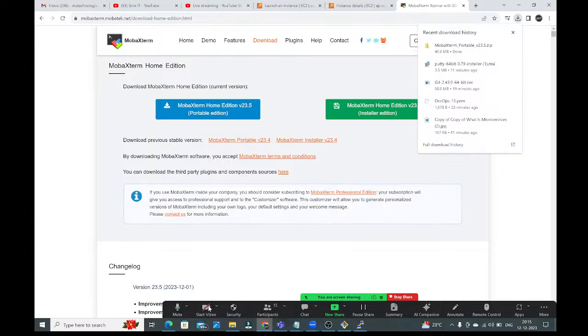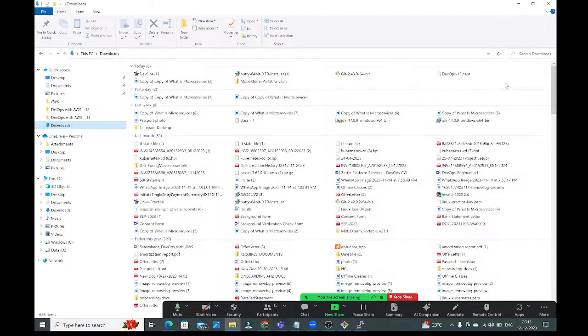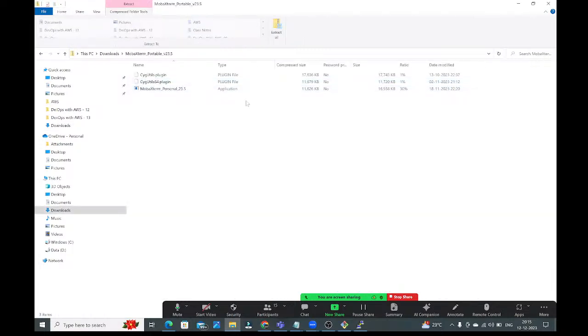Okay, now I hope it is completed. Go to here. See guys, MobaXterm portable. Right, zip folder is downloaded guys. Just extract this zip folder guys. If you extract this zip folder, guys, here.